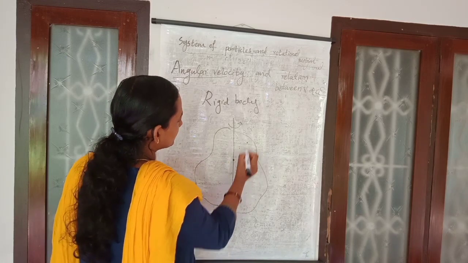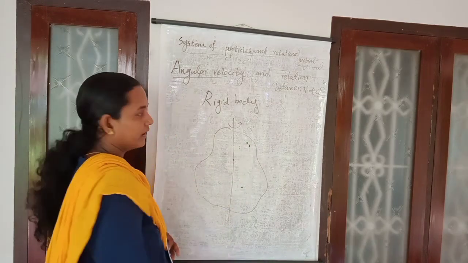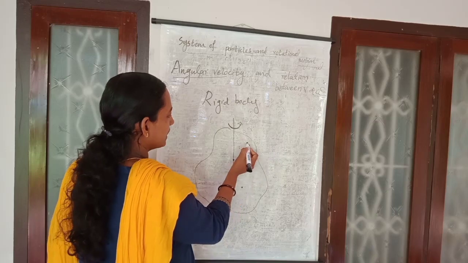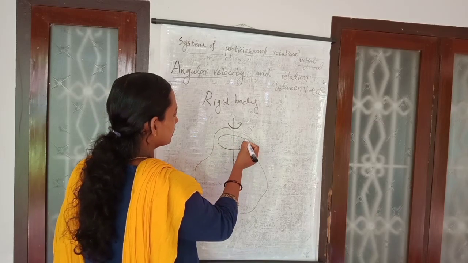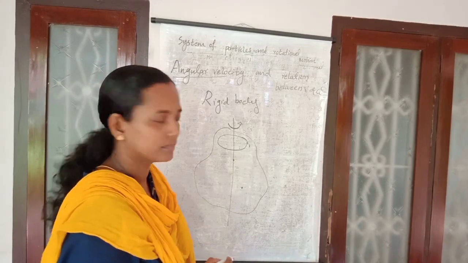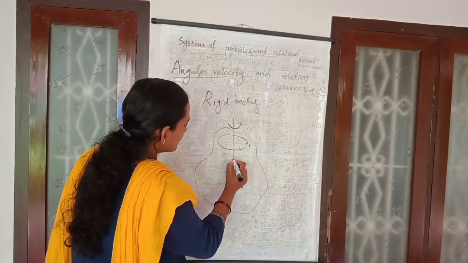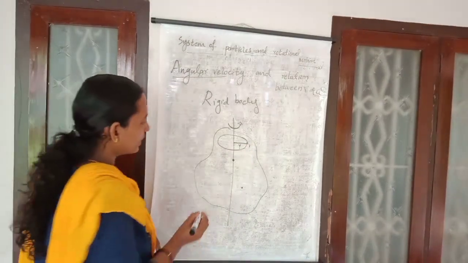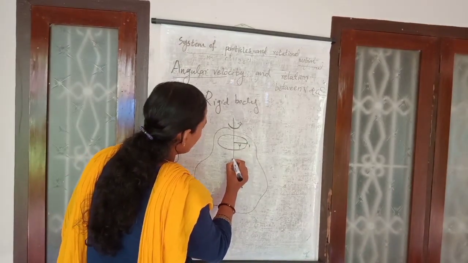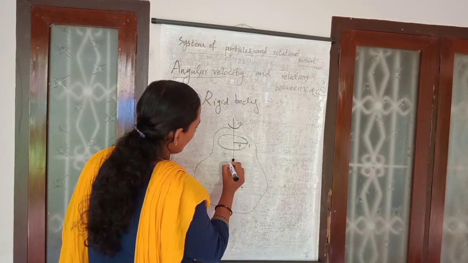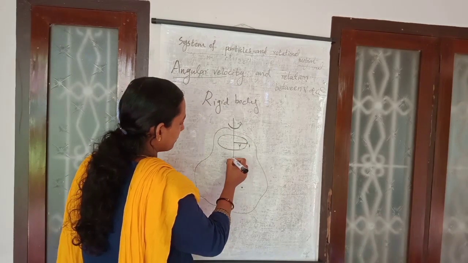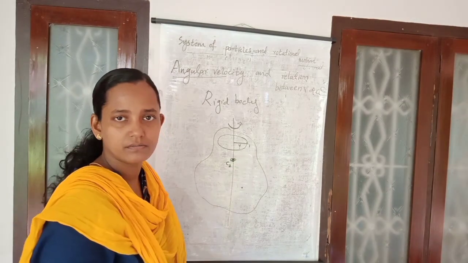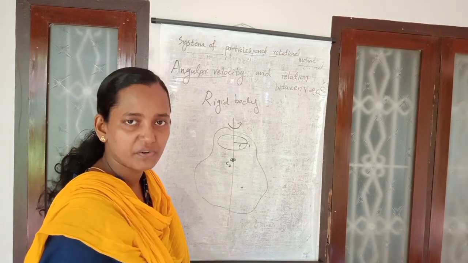So suppose you consider the particle which is present here. If this rigid body is rotating about this axis, this particle is moving like this now. And suppose there is a distance r from the axis. But whenever you are considering an object which is on the axis of rotation, it is rotating about itself. That means it is at rest. If it is the center of mass of the system, it is at rest.